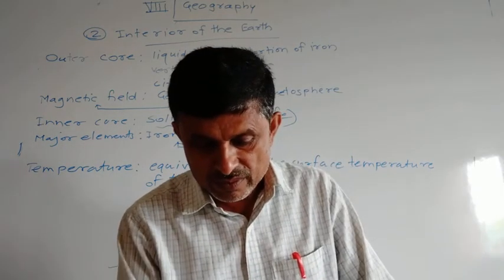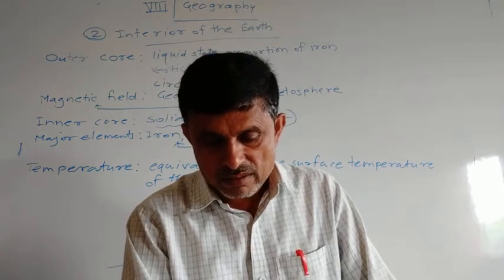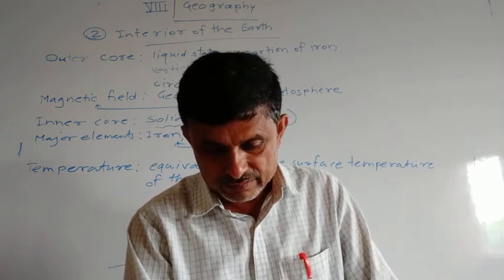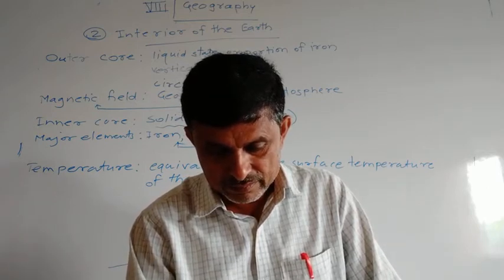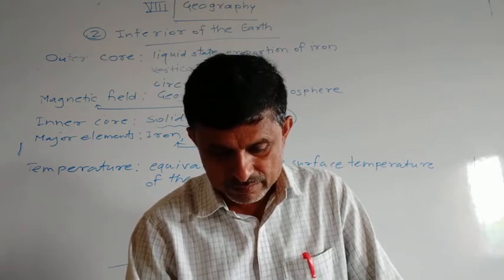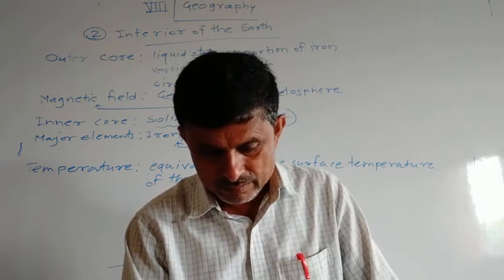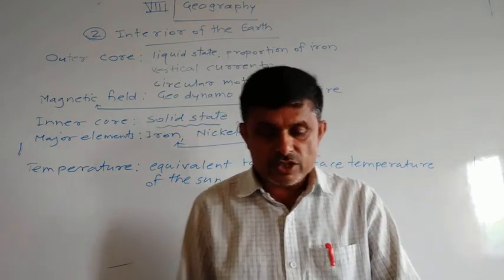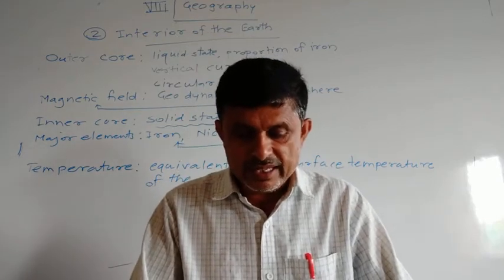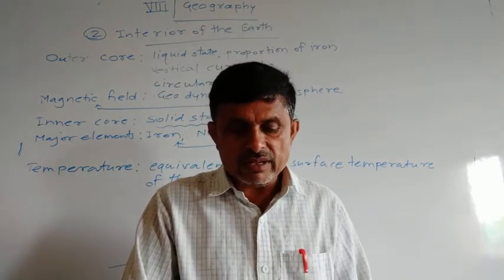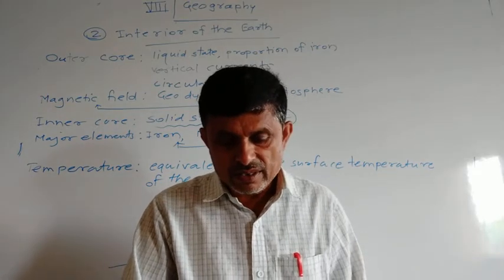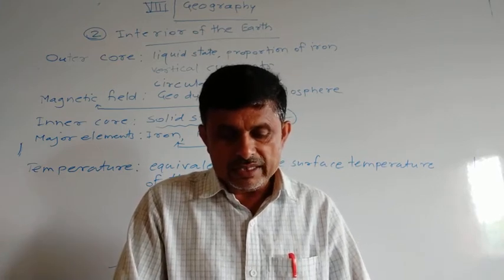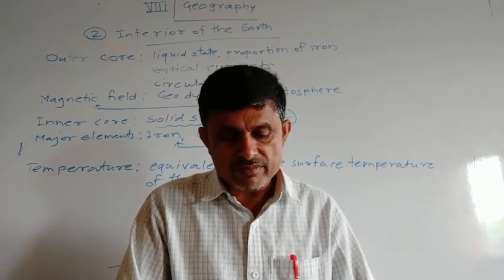This layer is also known as the asthenosphere. The internal energy released due to endogenetic movements occurring in this layer is responsible for mountain building, volcanic eruptions and earthquakes. The density of the lower mantle is about 5.7.